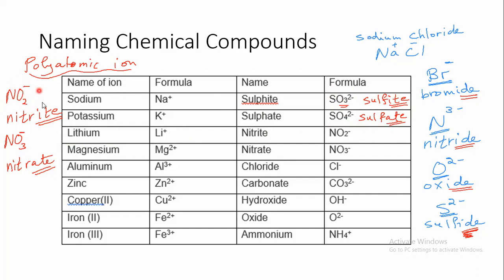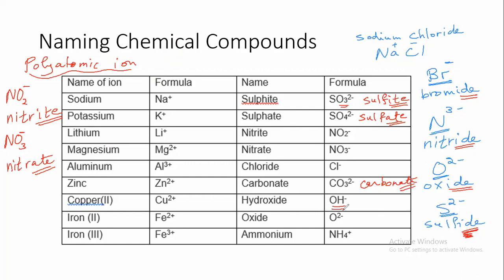Here, with the lesser number of oxygen atoms, we call it nitrite. And here we call it nitrate. This, for example, is called carbonate. We have 3 oxygen atoms and we call it carbonate.